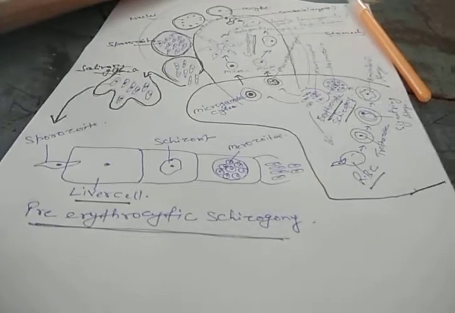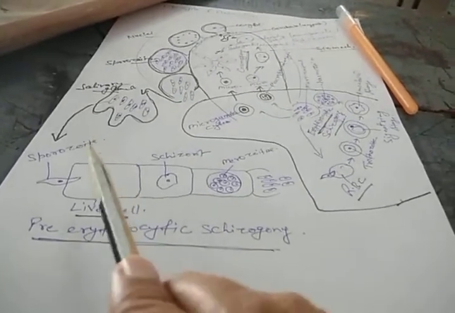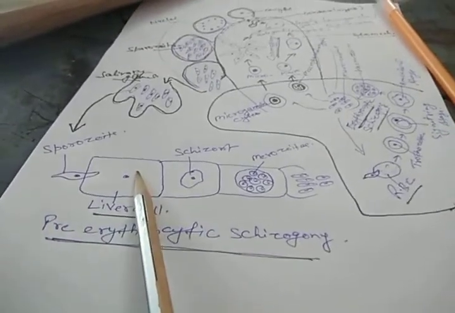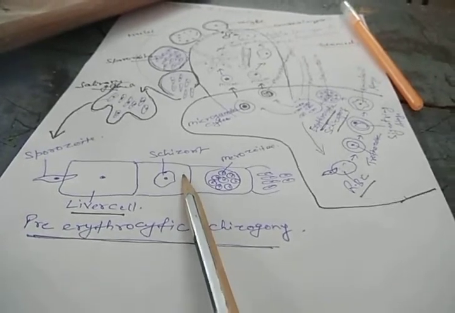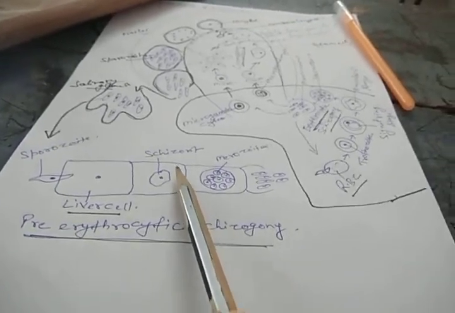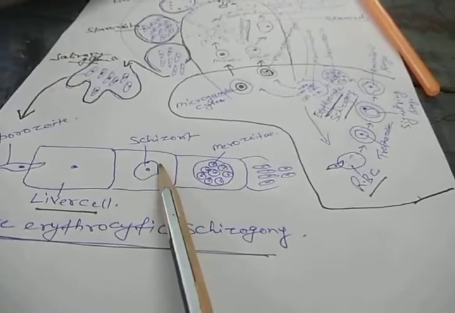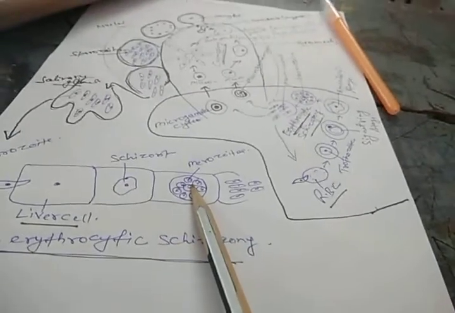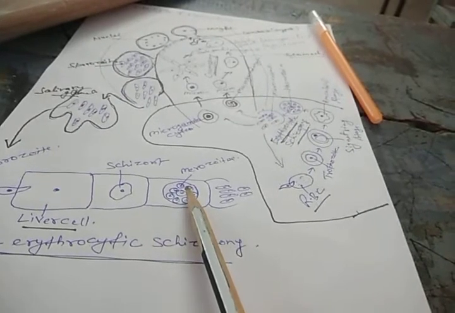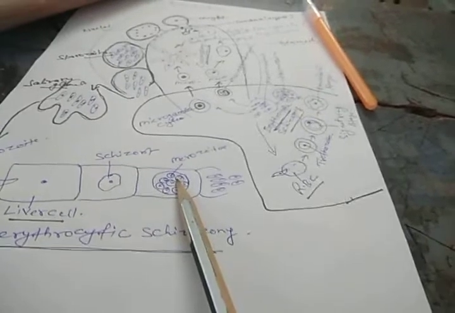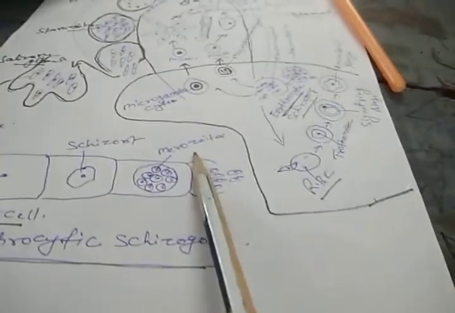Now the sporozoites enter into the liver cell, take the nutrients and increase in size, and this grows to form the schizont. This is called the schizont. Now in the schizont, multiple fission occurs, because in Plasmodium the asexual reproduction occurs by multiple fission, means the nucleus divides to form many nuclei, and then the cytoplasm also divides to form many merozoites. Now you can see these are the merozoites.